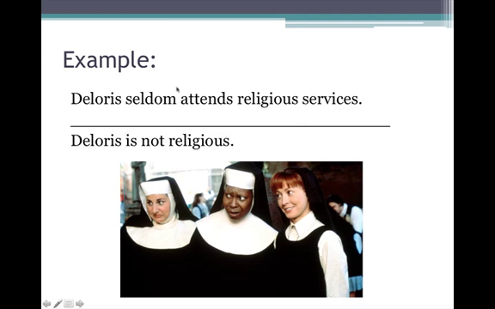Is seldom attending religious services really sufficient for someone not to be religious? What if Dolores prays a lot and believes in God but just doesn't go to church that much? Does she still not count as religious? It gets hard to tell. This term seems to be a vague one.